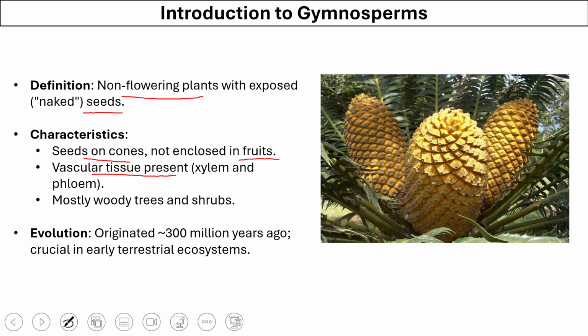They have vascular tissue because they are more evolved than the pteridophytes. In pteridophytes, we already have the developed vascular system. Gymnosperms are mostly woody and shrub-like. They originated about 300 million years ago and they are very important and well adapted to the terrestrial ecosystem.